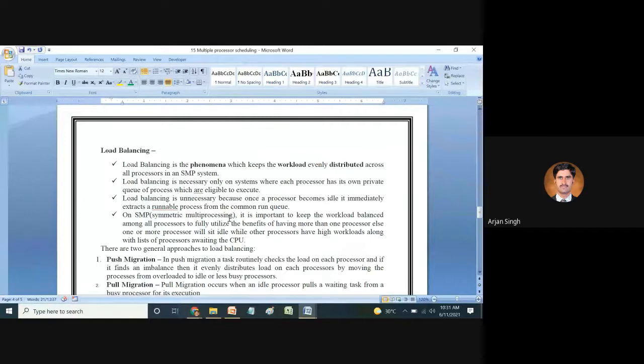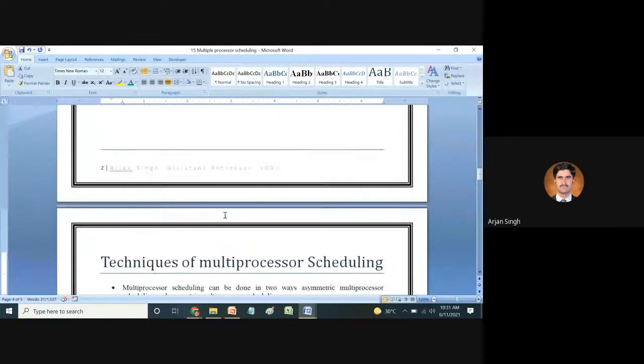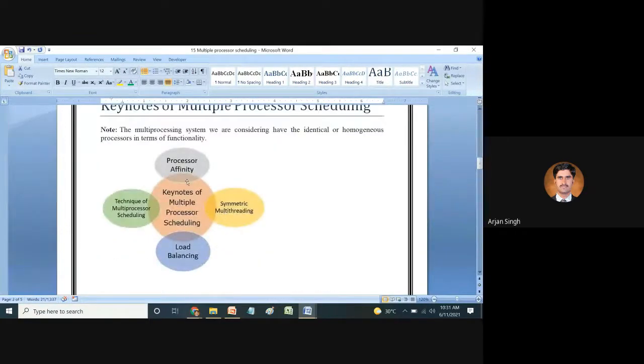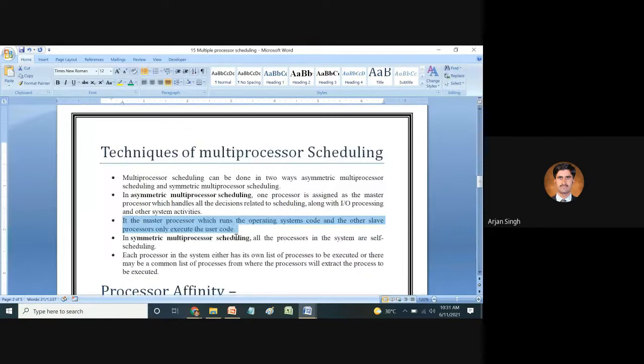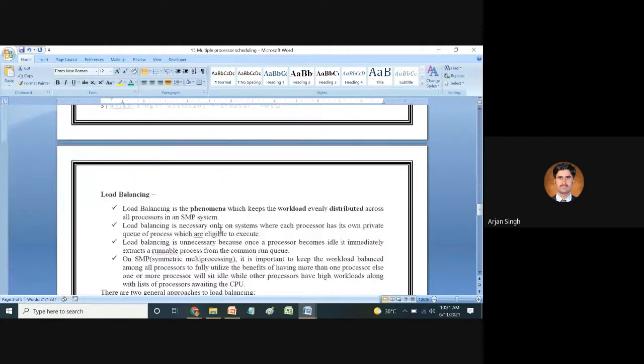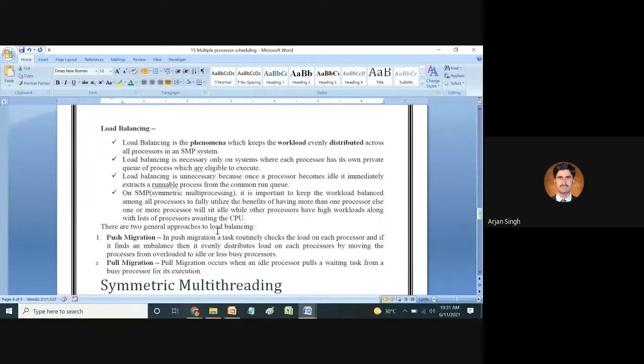So all the things which we have already discussed in this diagram are the keynotes of multiple processor scheduling, right? From all those, we have load balancing. If we are going to discuss load balancing in multiple processor scheduling, then load balancing is a phenomenon which keeps the workload evenly distributed across all the processors in the SMP.